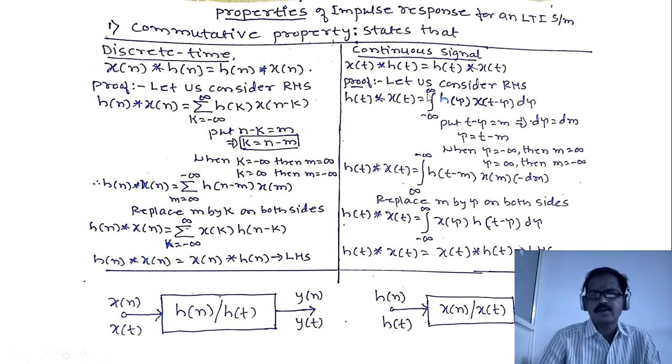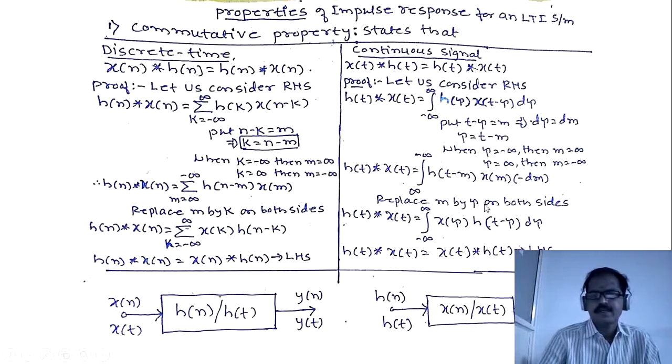When tau equals plus infinity, we get m equals minus infinity. h of tau value is t minus m, since t minus tau is substituted as m, x of m. Differentiating tau with respect to m, we have minus d tau equals dm. Therefore d tau equals minus dm.